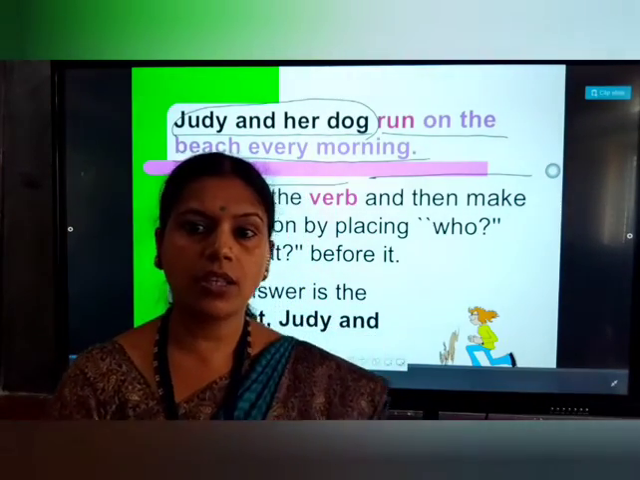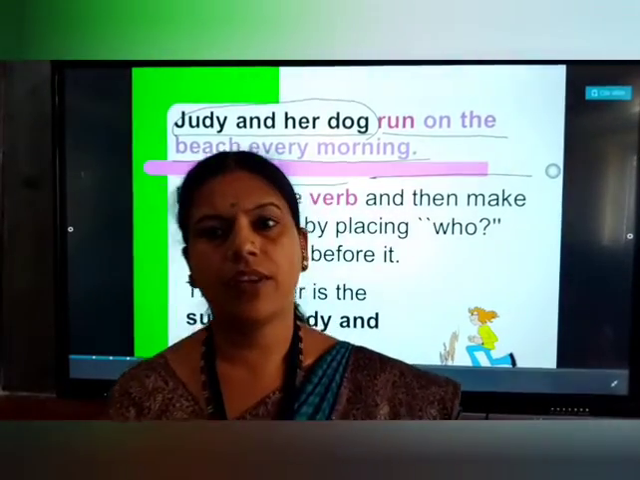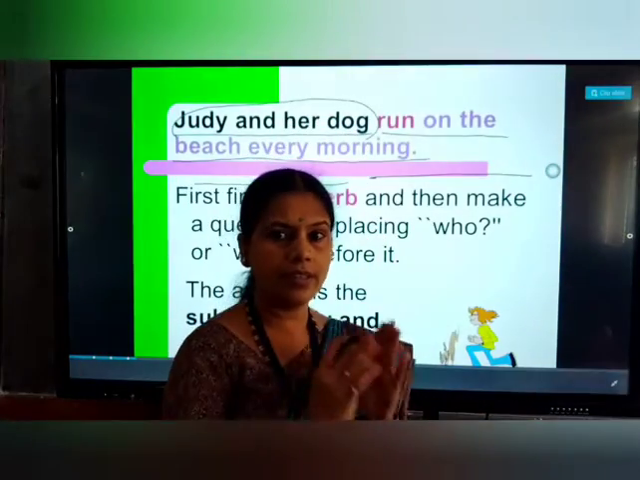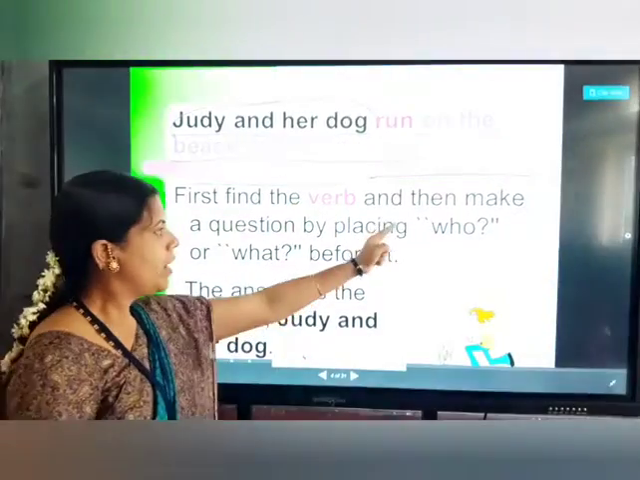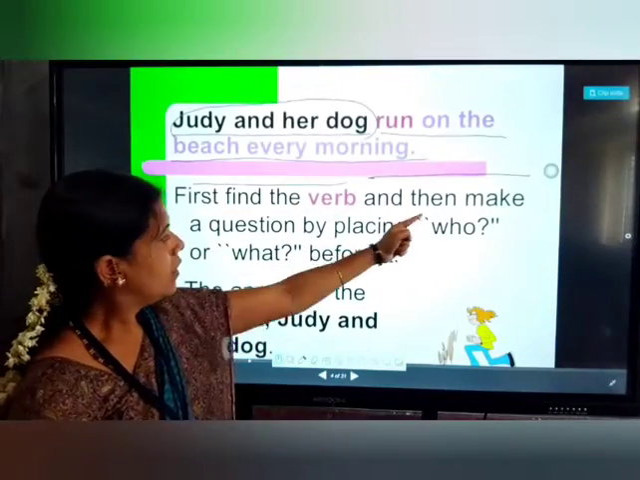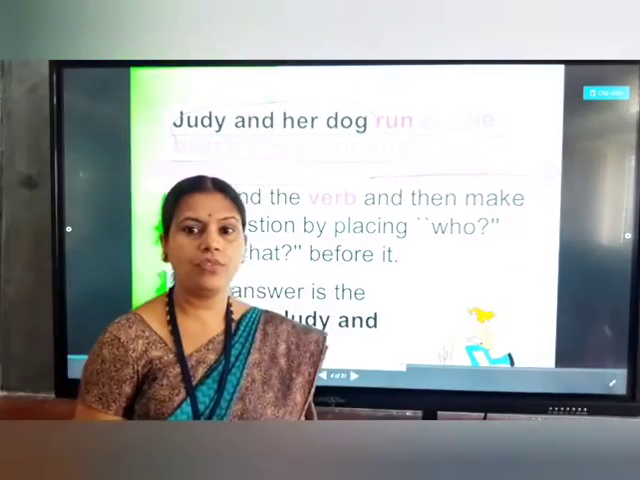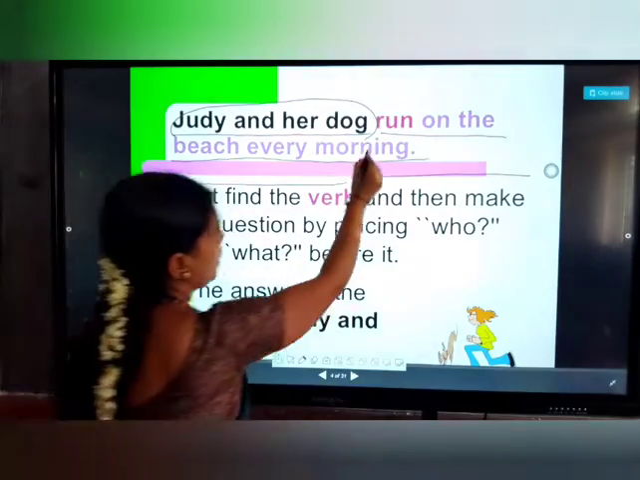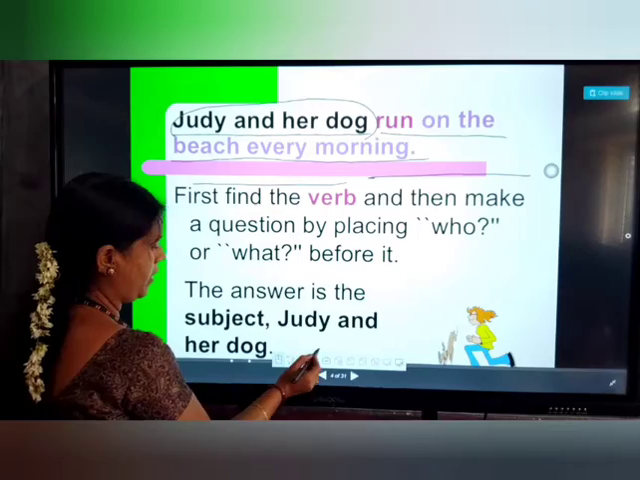I told you the action done by a noun or pronoun is called the subject. First we have to identify the action here. Later we have to find the subject. First find the verb and then make a question by placing who or what before it. First, you find out the verb here. So which one is the verb here? Run. Okay, here the verb is run.